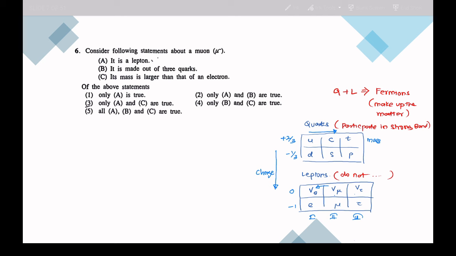Now let's come to this question. They say muon is a lepton. Yes. It is made up of 3 quarks. No, leptons are not made up of quarks. Its mass is larger than that of electron. Yes, because they are second generation. It is true.